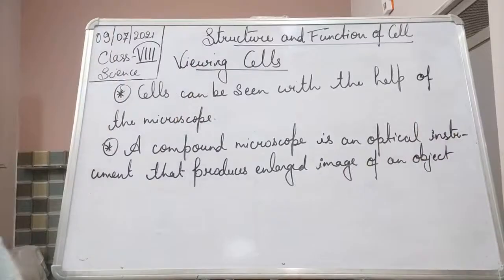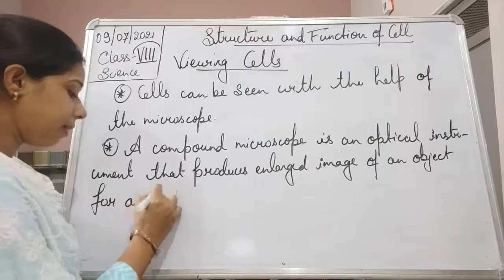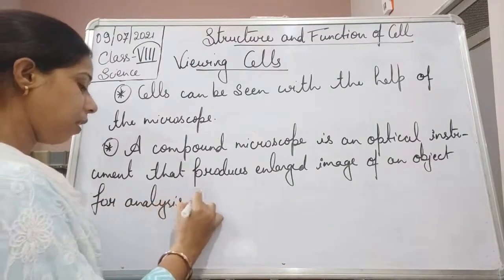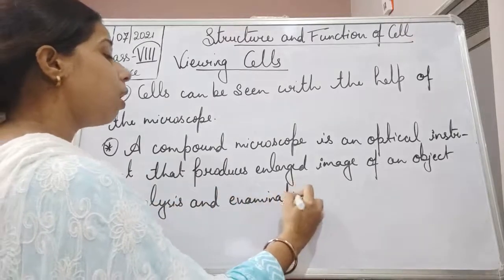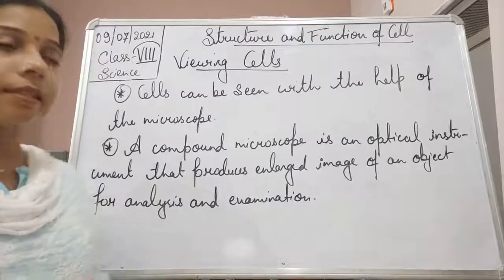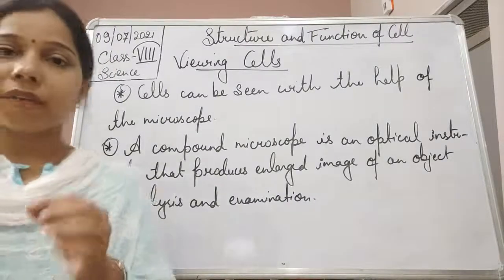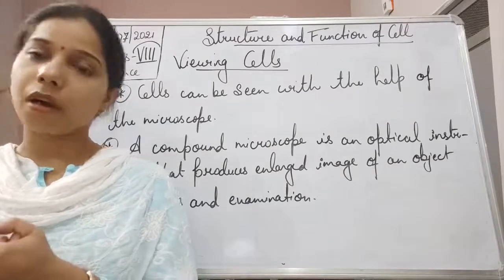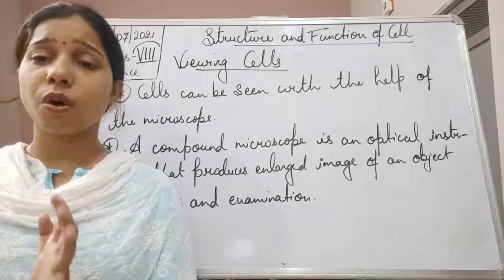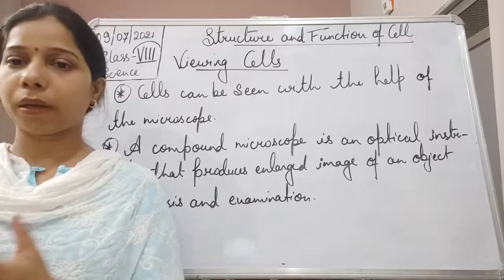Enlarged image of an object for analysis and examination. So in order to analyze or examine any object, student, when we take this object and keep it under the microscope, then we are able to see the enlarged image of that particular object, and this is how the compound microscope works.